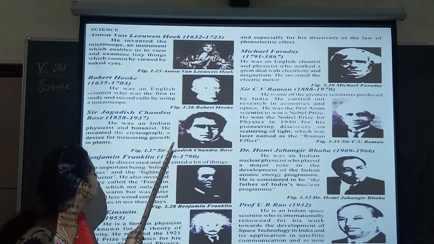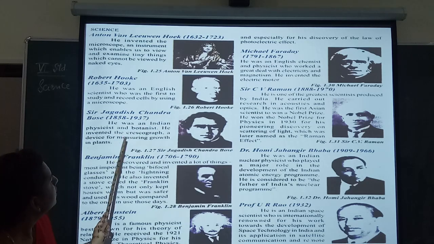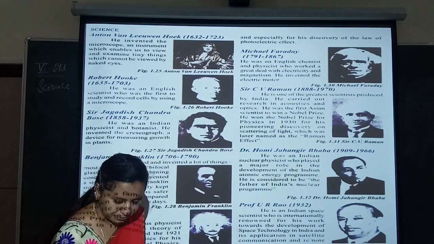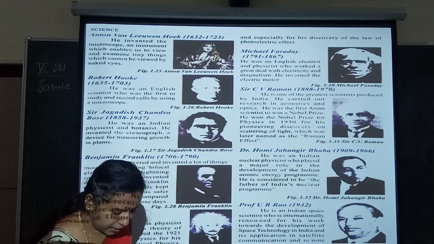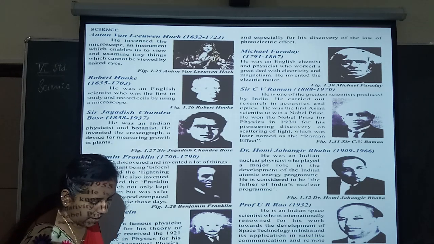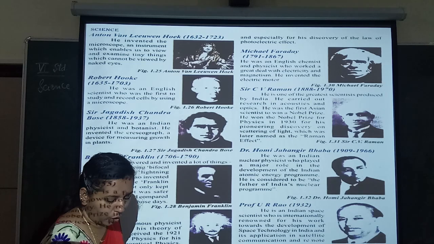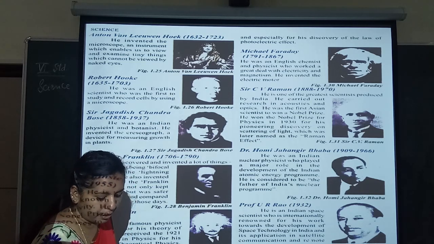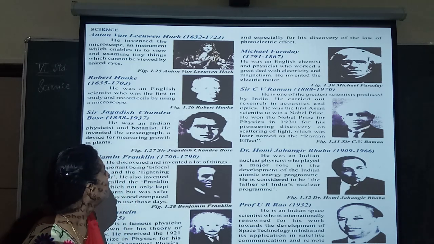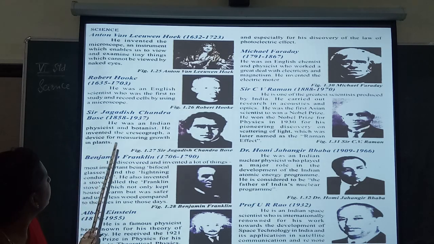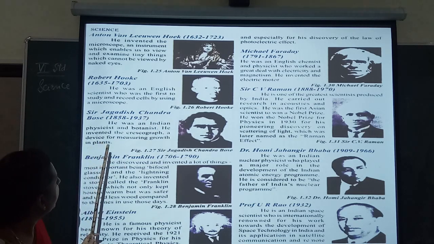So he used to tell about measuring growth in plants. He is one of India's great scientists, and it is about how plants grow physically and the movement of the plants that he studied, and also the device for measuring the growth of the plant.